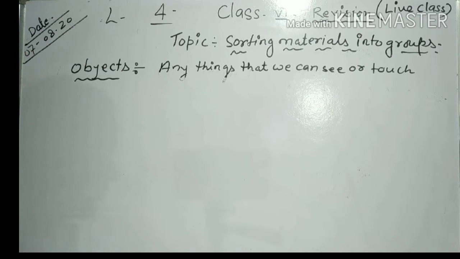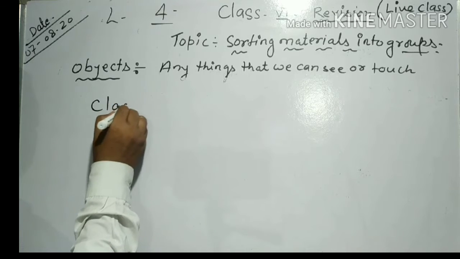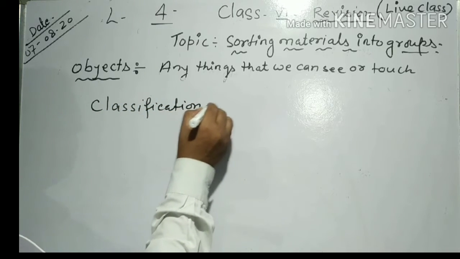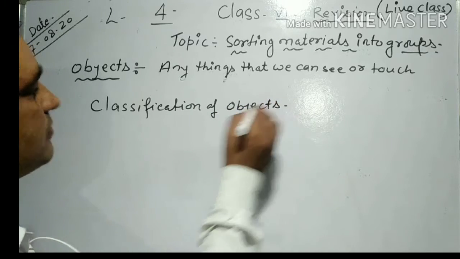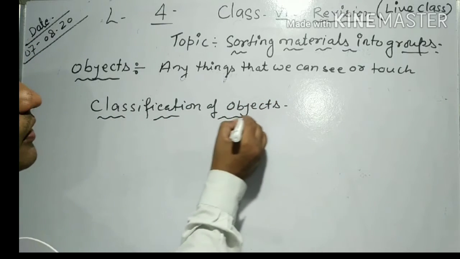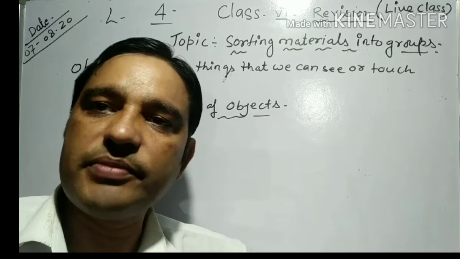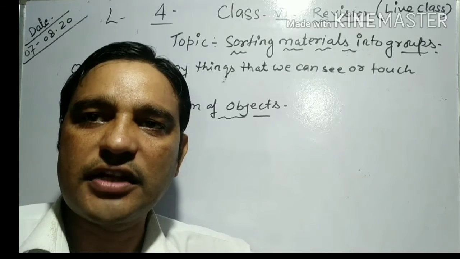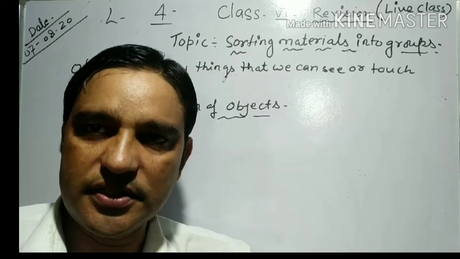Now student, next topic, classification of object. Classification means grouping different objects on the basis of similarity and dissimilarity. Classification is very important for identifying things easily.